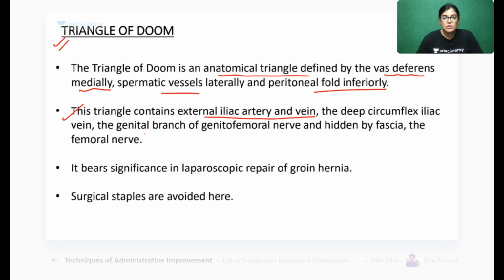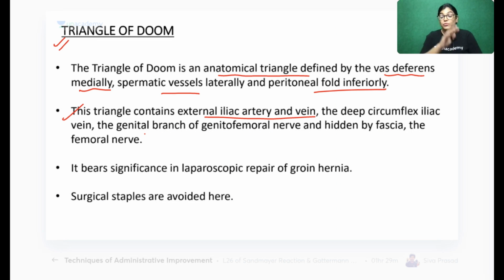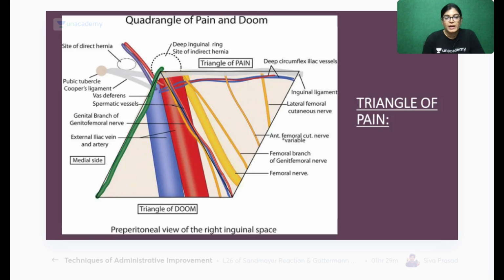Don't worry. Okay, so here you can see this. This is in one plane. As you can see, the triangle of pain is here, the triangle of doom is here. This is the medial aspect. So you can see the boundary here. I will show you this space as one quadrangular space. When you connect this to understand, the deep inguinal ring is lying superiorly. This is the pubic tubercle, which is medial. The medial one is the triangle of doom, and slightly lateral to it is the triangle of pain.